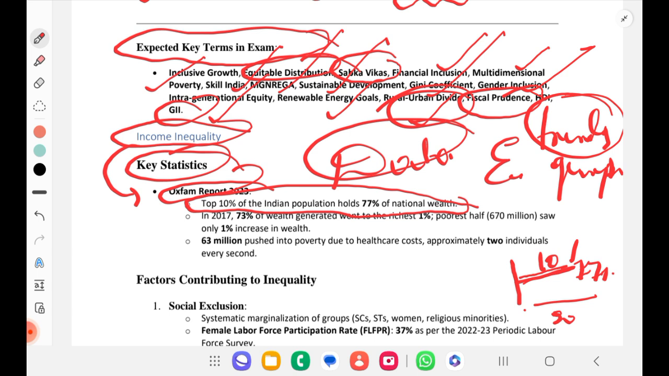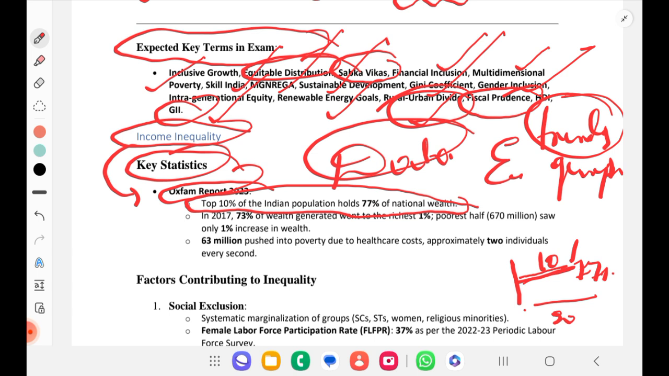Whenever you talk about inequality, you can use that 10% of the Indian population holds 77% of national wealth, according to the Oxfam report 2023. You should not state it as your opinion. You should say according to which institute. Whichever report you are citing, say which organization has released the data. You must give this kind of attribution, otherwise your data is not very valid. So 10% of the Indian population holds 77% of national wealth according to the Oxfam report 2023.